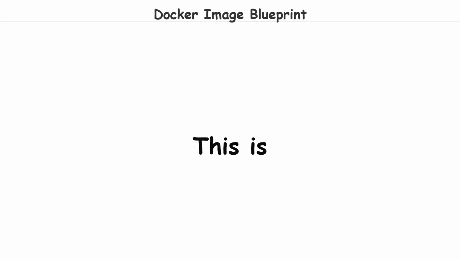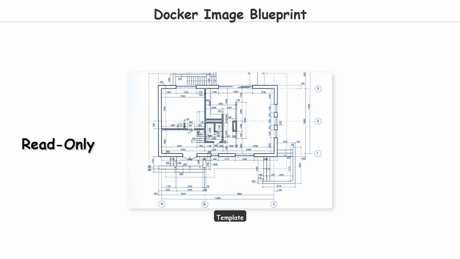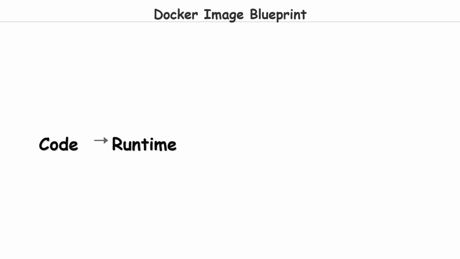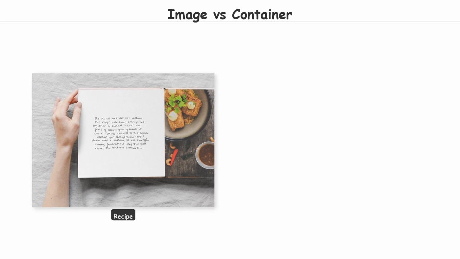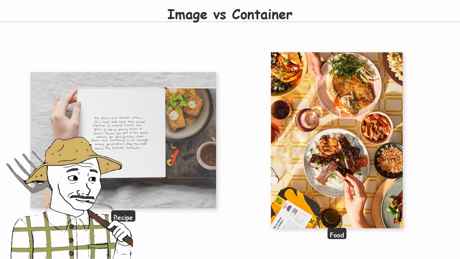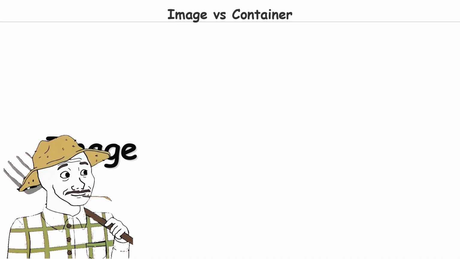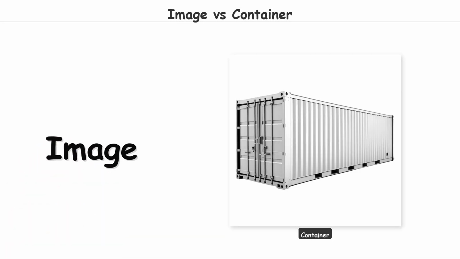Docker image. This is the blueprint. An image is a read-only template containing everything needed to run an application: the code, the runtime, the libraries, the system tools, and the configuration files. Think of it like a recipe. The recipe itself doesn't produce food. You need to actually cook it. An image doesn't run anything. You need to create a container from it.